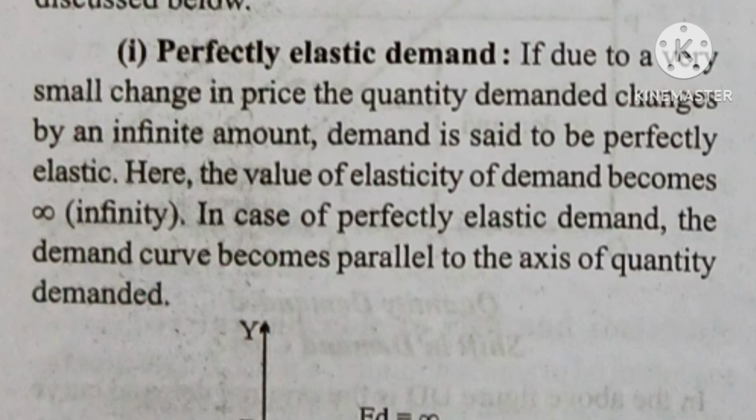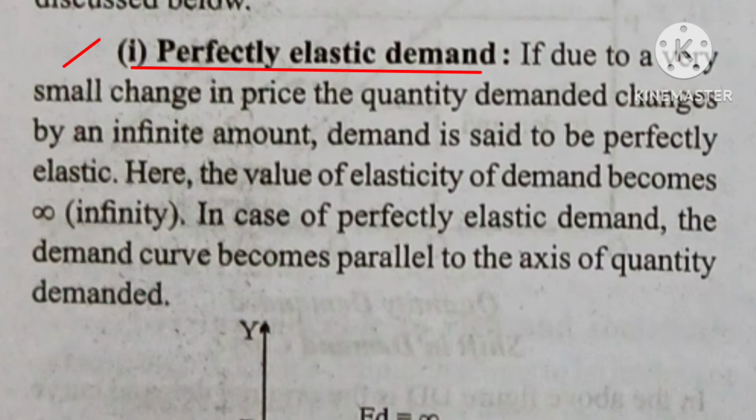So let us begin with the first one. The first one is perfectly elastic demand. What is this? This says that a change in price brings a greater change in quantity demanded. So here the percentage is marked.